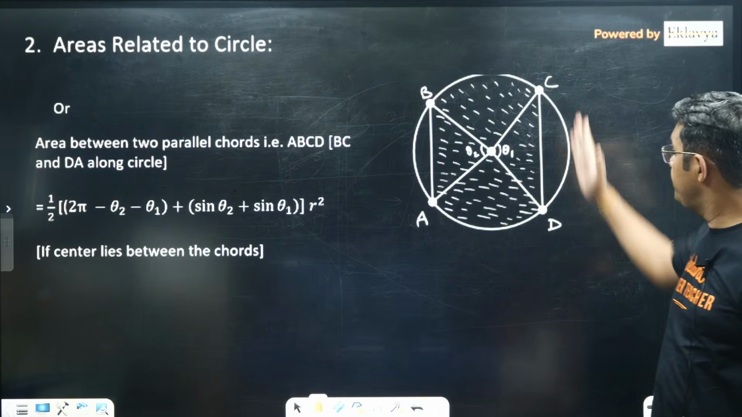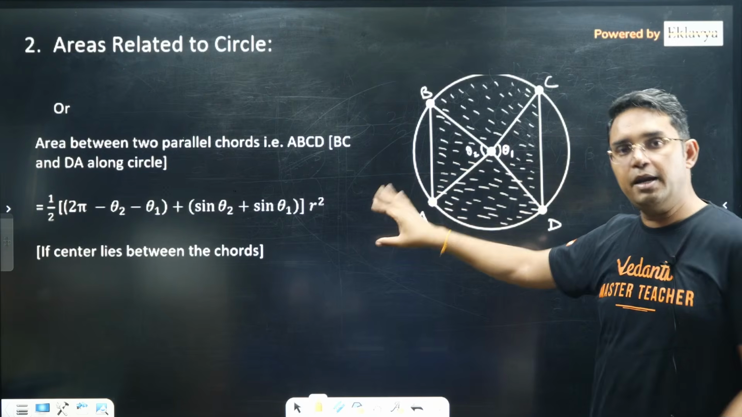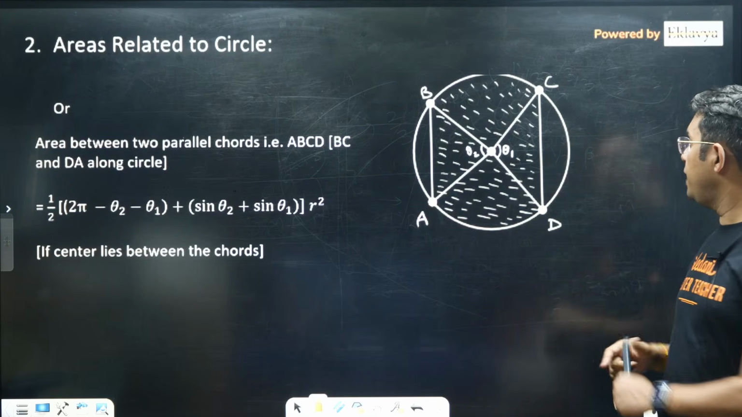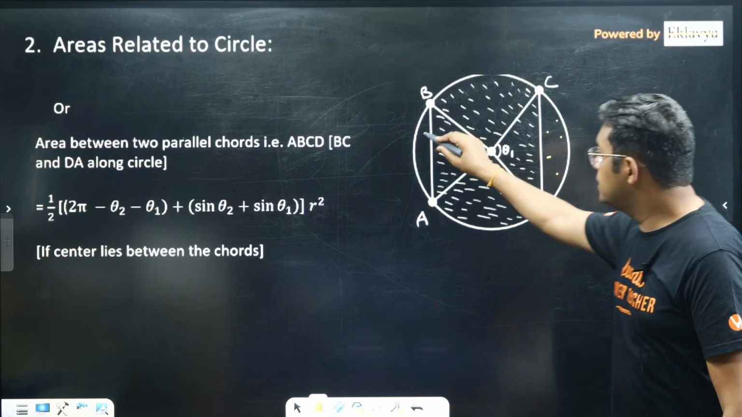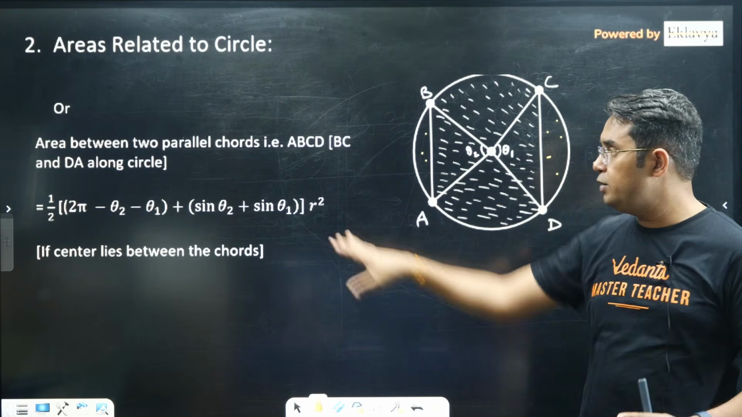Okay. Similarly, if these parallel chords are on the opposite side of the center, then it can be slightly different. You can solve it by finding these areas as I have told you already, and then subtract from the area of the circle, you will get this thing.